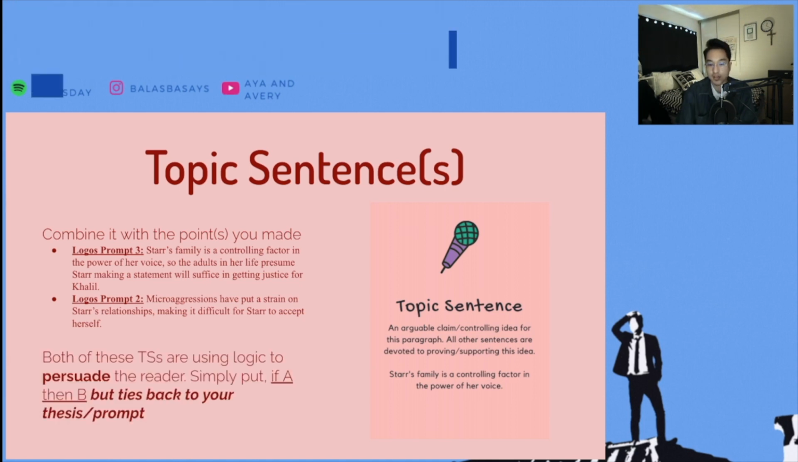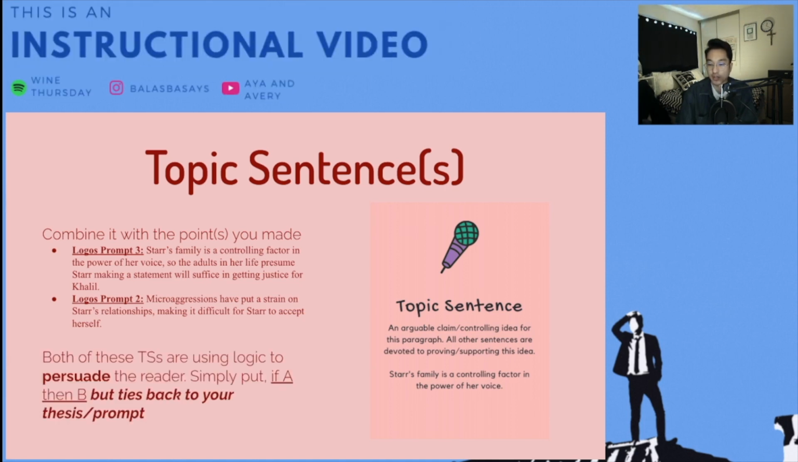Both of these topic sentences are using logic to persuade the reader. Logic being if A, then B. So in this case, if Star's family is A, then they presume that her making a statement will get justice for Khalil. Or in the case of prompt number 2, if microaggressions have put a strain on Star's relationships, then it makes it difficult for Star to accept herself. Simply put, if A, then B. And this ties back to the idea in the thesis that would be about, does Star's voice matter?